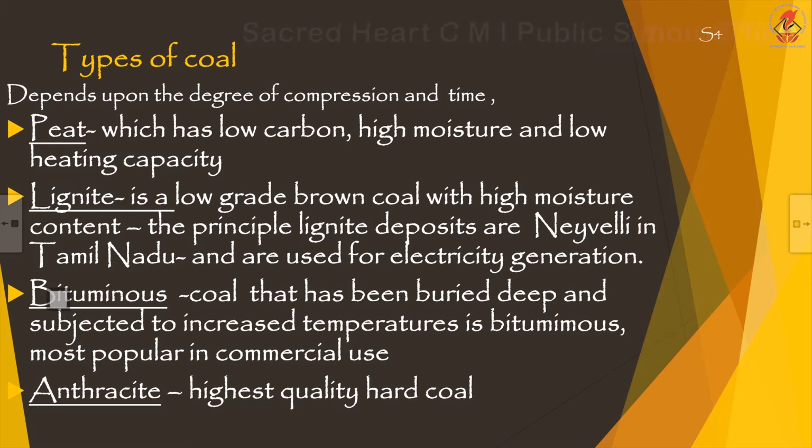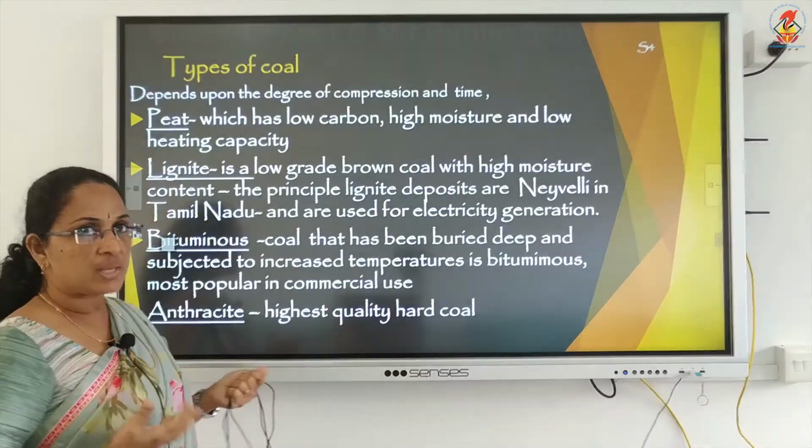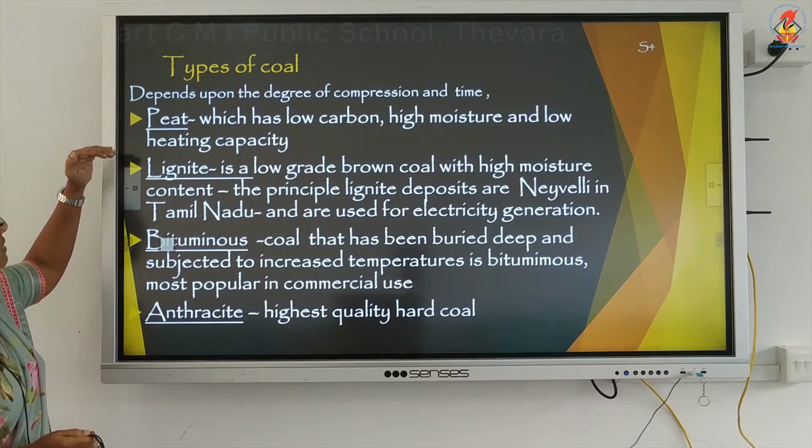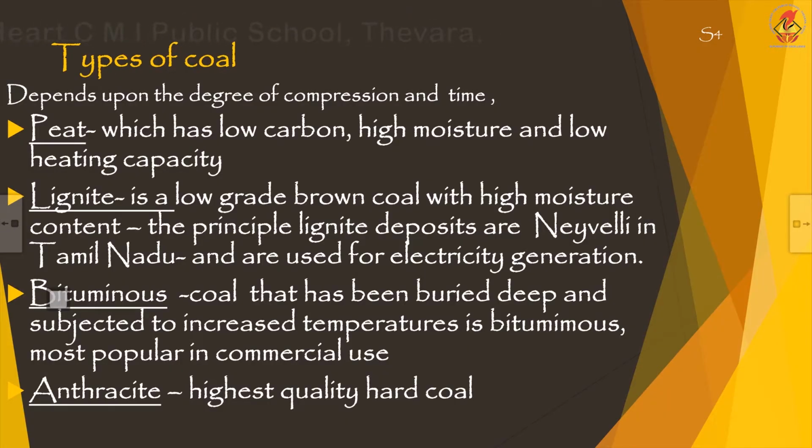Four types of coal. We were discussing the main types of coal, children. First one is peat. Second type is lignite. Third one is bituminous, and the last type is anthracite. Peat has low carbon content, high moisture and low heating capacity.